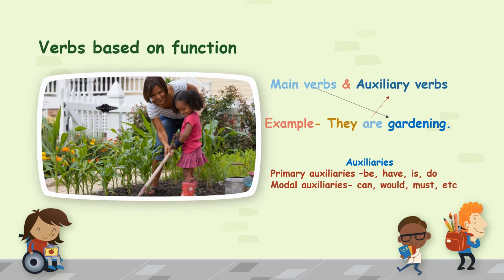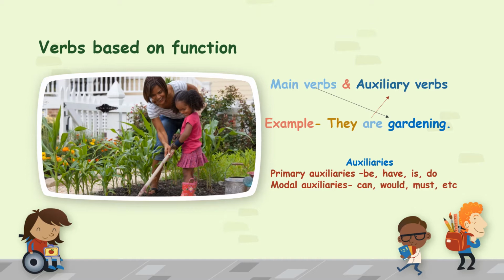For example, look at the picture. Mother and daughter, they are gardening, isn't it? They both are gardening. So they are gardening. If that is the sentence, then are is the auxiliary verb, which is also called the helping verb, and gardening is the main verb. Clear?